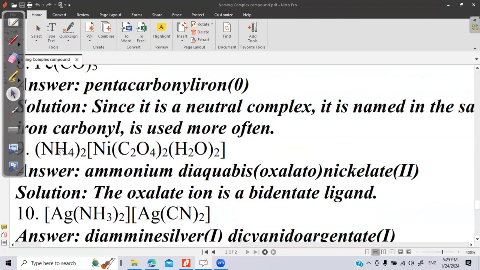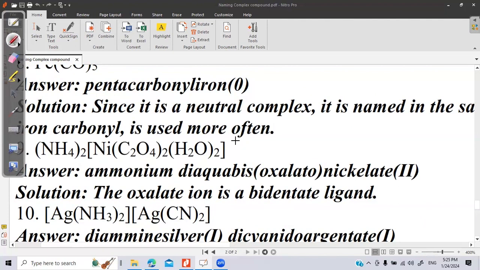So first we'll write the cation part, that is ammonium. We'll not write diamine here because NH4 is ammonium, and we don't have to write di or tri. The number is understood by the charge on the complex entity.